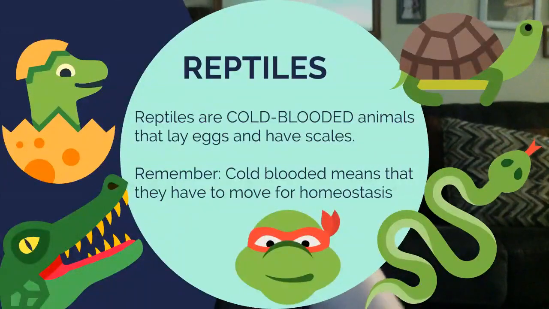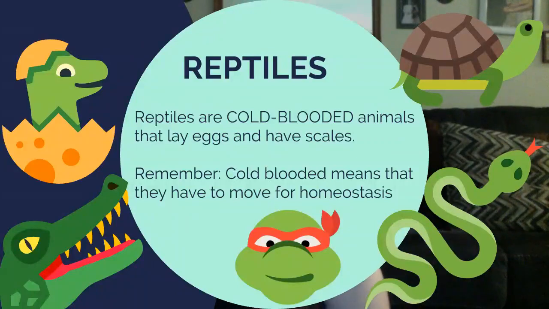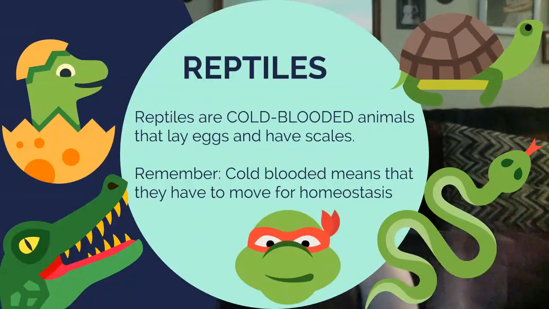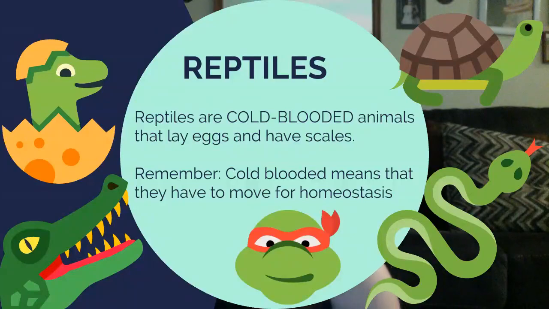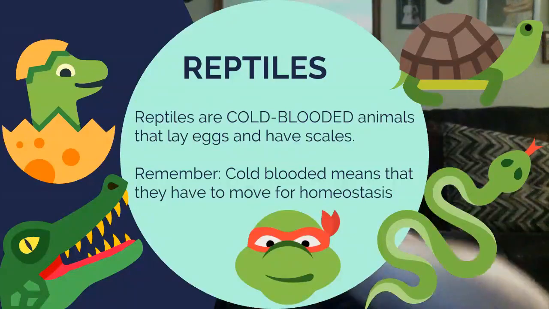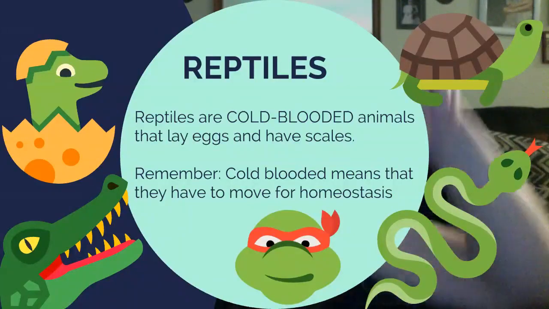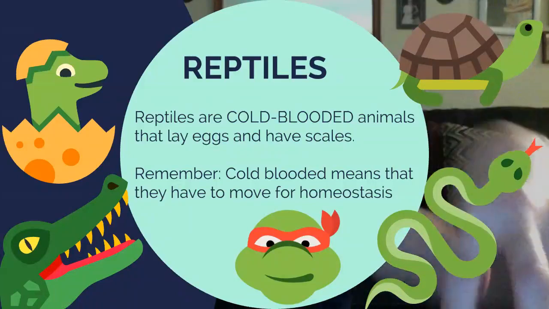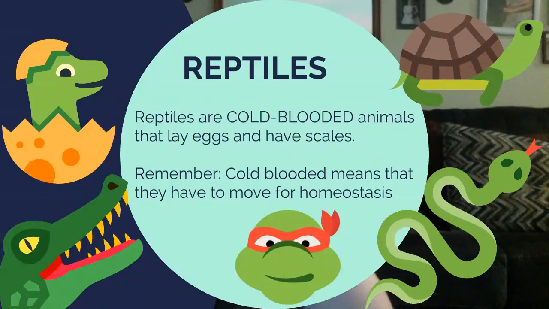Reptiles are cold-blooded animals that lay eggs and have scales. Quick point about cold-blooded. Cold-blooded means that they have to move for homeostasis. So they can't just shiver to get warmer and they can't sweat to get cooler. They have to literally move around to get hotter or colder. That's why you often see reptiles like turtles chilling out on rocks because they want to heat up and then they jump back in the water when they need to cool down.